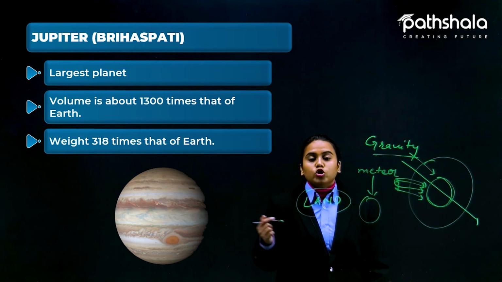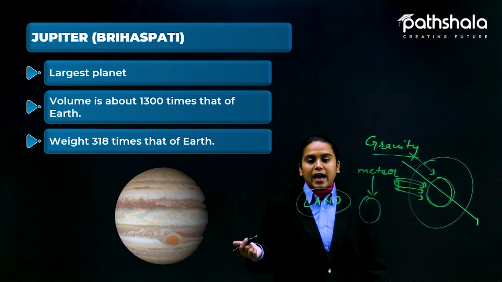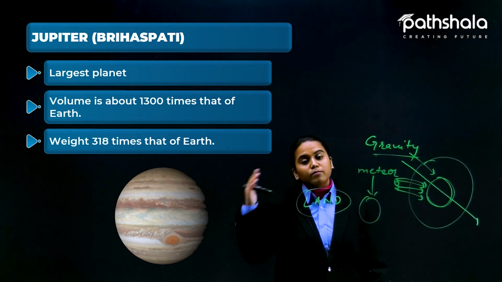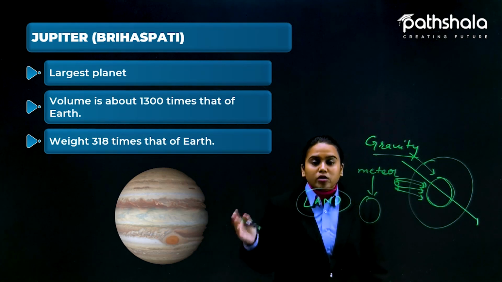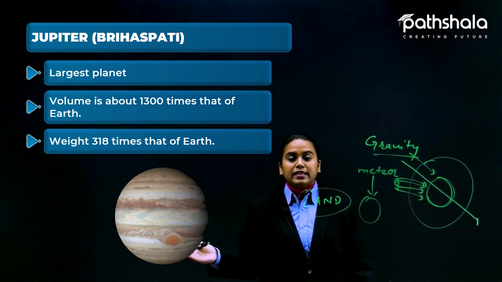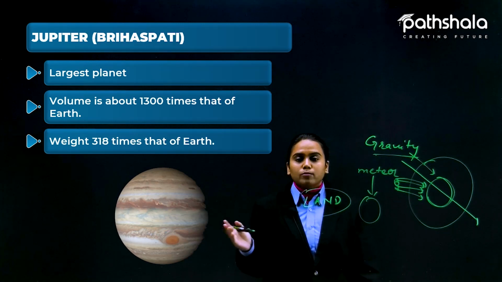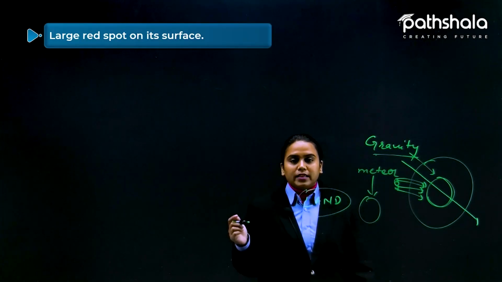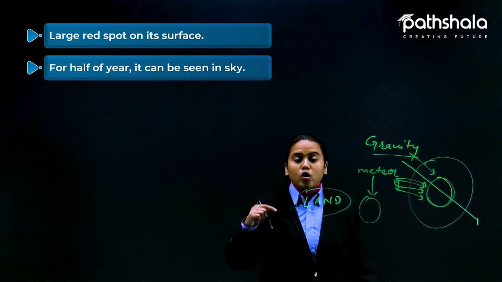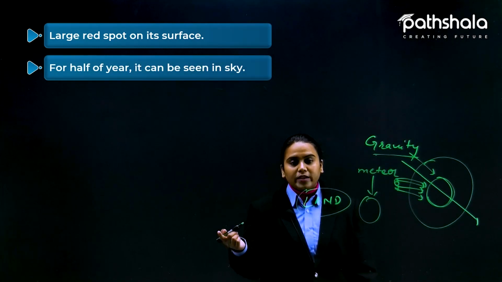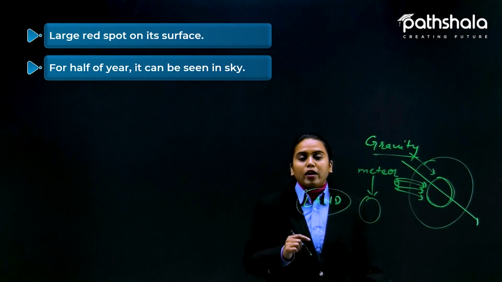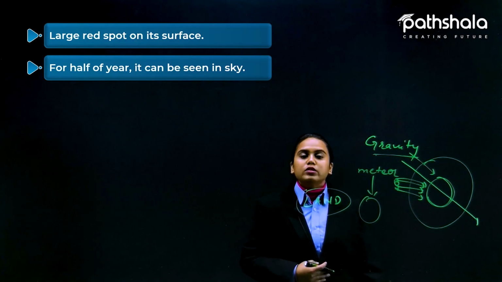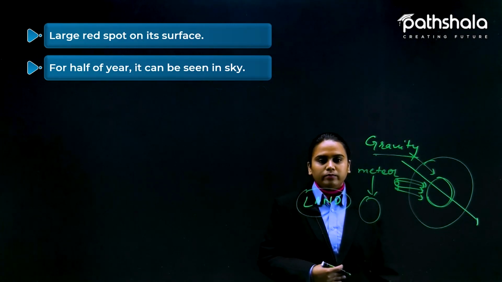So this is how Jupiter works and looks, and the storms present here have been going on continuously for centuries. Not just this one, there are lots of storms. The belts you are seeing here are all pictures of storms. Another fact is that the large spot is on the surface, and if you want to identify which planet is Jupiter, you can spot that red spot. For half of the year it can be seen in the sky, and for the next half we cannot see Jupiter in the sky.